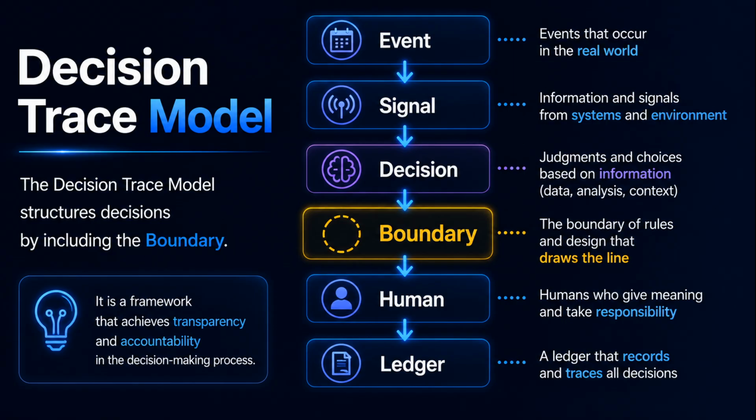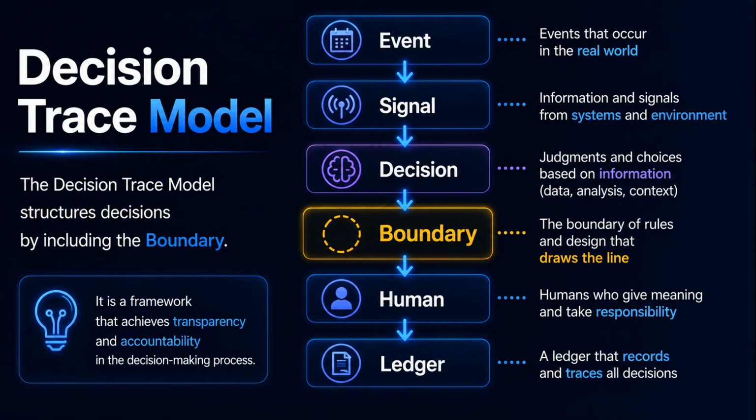Now, let's consider a framework for recording human decision-making. Humans do not act based solely on the final decision. Everything begins with an event in the real world. From that event, we receive various signals and pieces of information. Based on those signals, we make a decision. However, even when different people observe the same information, they may reach different conclusions. The reason is that each person defines a different boundary and interprets the situation within a different conceptual world. Within that boundary, people assign meaning based on their goals, values, and experience before arriving at a final decision.